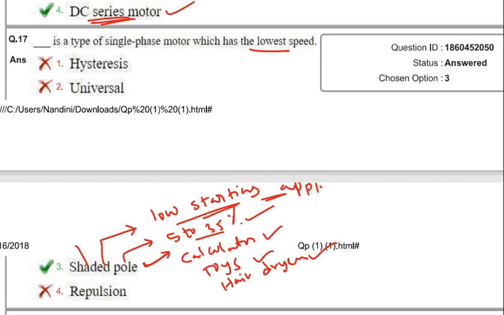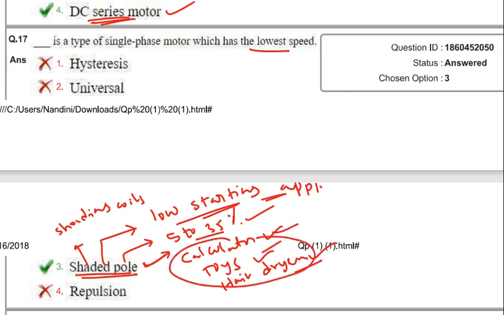One more thing: in the shaded pole single phase motor, the revolving field is produced by shading coils. All these points are very important regarding the shaded pole motor. Many objective questions will be given on the shaded pole applications. The applications are calculators, toys and hair dryers. It is used for low starting torque applications, the efficiency is 5 to 35%, and the revolving field is produced by shading coils. Just remember this, all these are important.